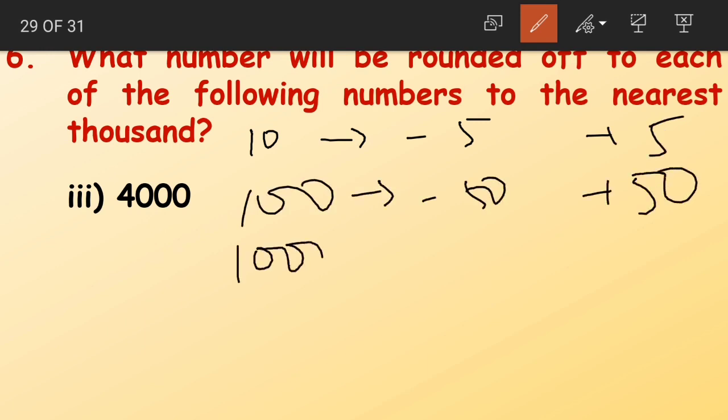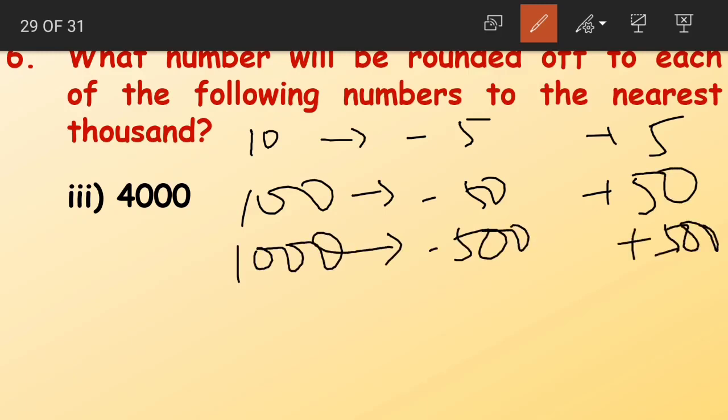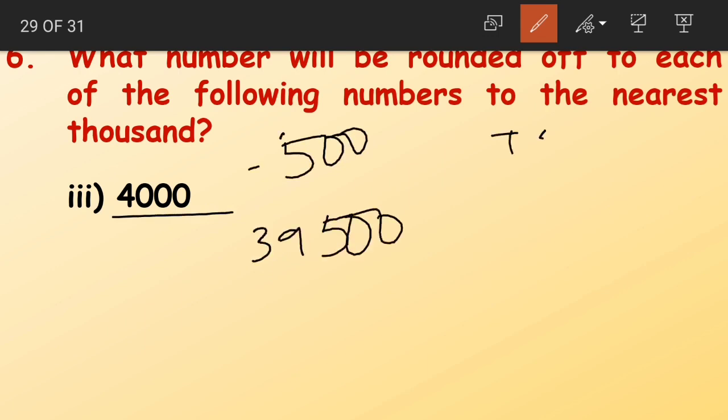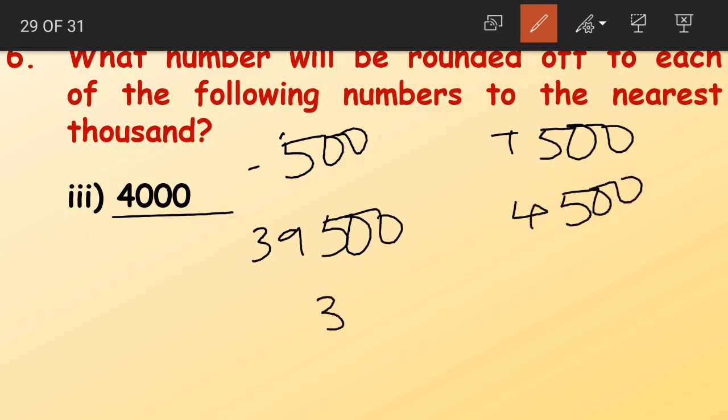Now for thousands, we should subtract 500 and add 500 from the given number. Yes? Our first question is 4,000. So 4,000 minus 500 becomes 3,500. Now 4,000 plus 500 becomes 4,500.